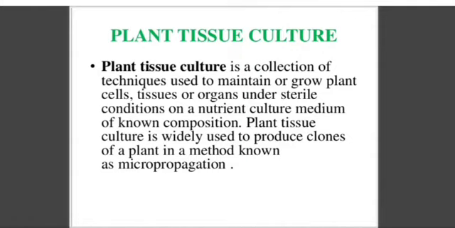The word micropropagation has two words: first micro, second propagation. Micro means small parts of the plant, like cells, tissues and organs, and when we grow them, that is known as propagation. In the field, when a plant is grown from seed, that is known as propagation. But if the plant is grown from cells, tissues or any organ, that is known as micropropagation.